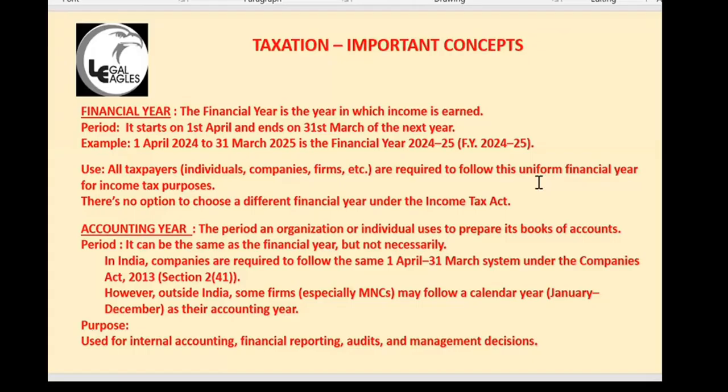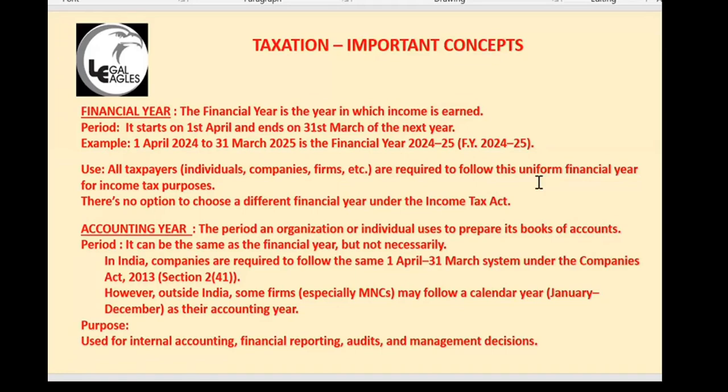Sometimes they will ask: I started the business on 31st March 2025, what will be my previous year, what will be my assessment year? They may ask any type of question. So be clear, the previous year will be 2024-25 only, and the assessment year will be 2025-26, even if you do business only for 1 day. Be very clear. Okay, clear? Any doubts?